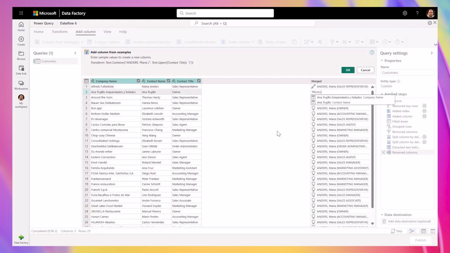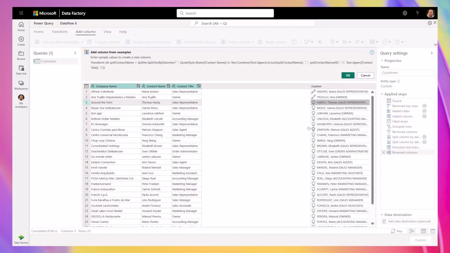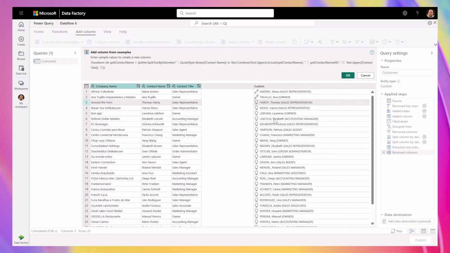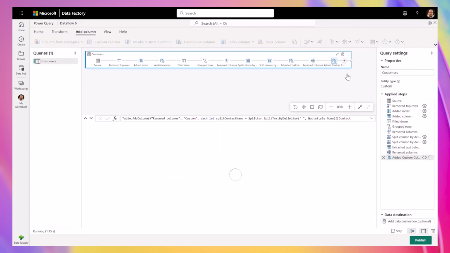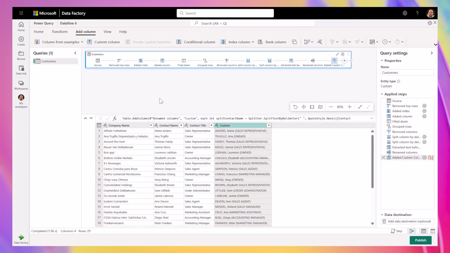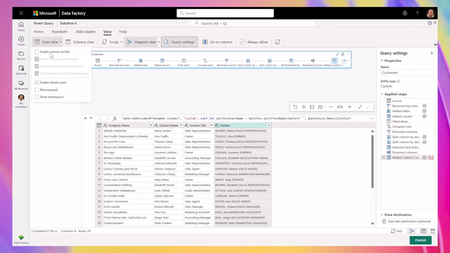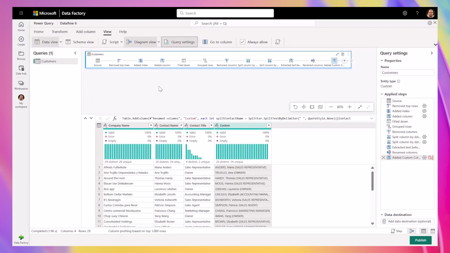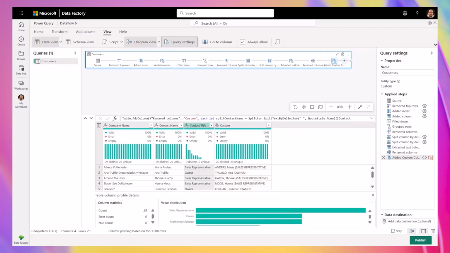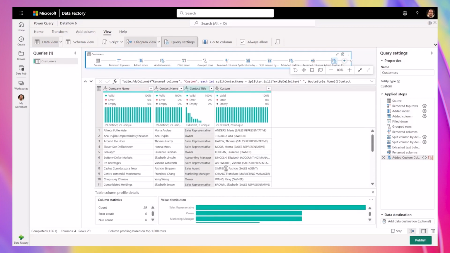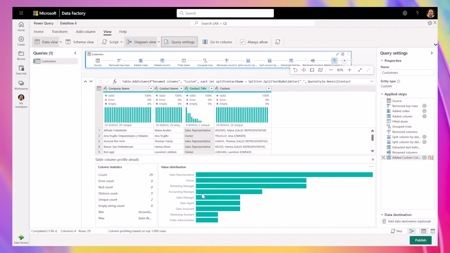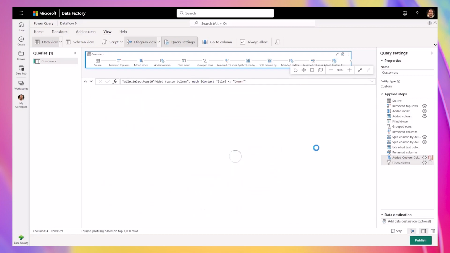And with highly visual capabilities such as data profiling, users can immediately get a sense for the value distributions of their data. Users can leverage data profiles to understand value distributions on their data, address any quality issues such as missing or duplicated values, or simply exclude specific data values as needed for their scenario. In this case, we will just exclude any customers that have a contact title equal to owner. By example data extraction and Data Factory data flows truly is an easy-to-use experience, helping you to accelerate and automate the transformation process.